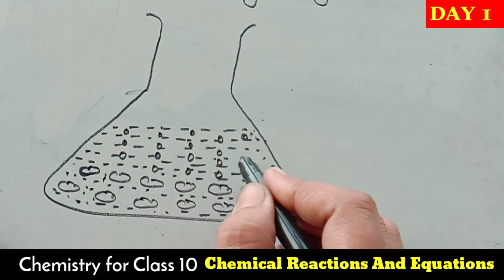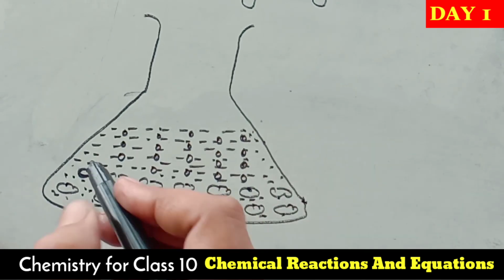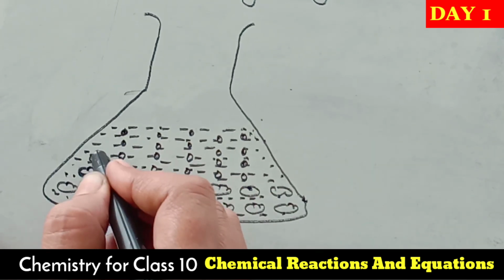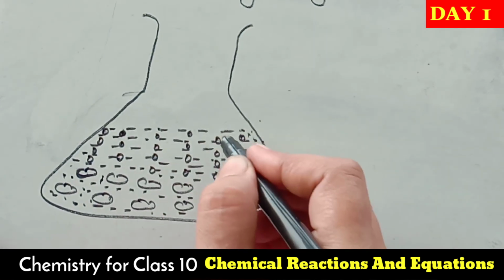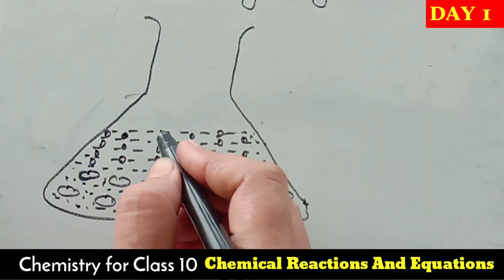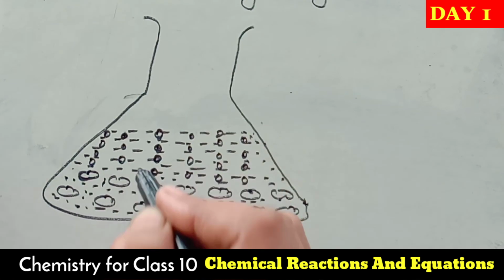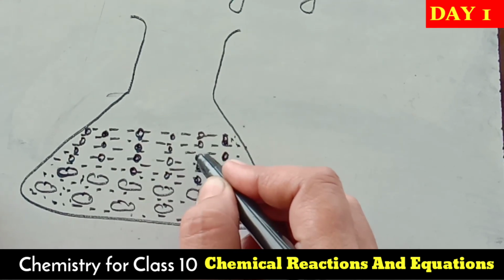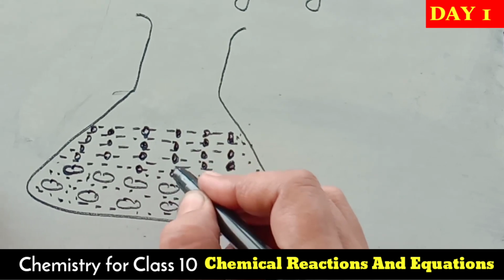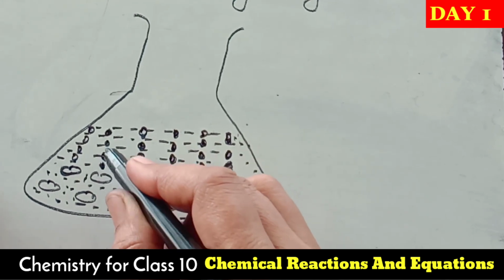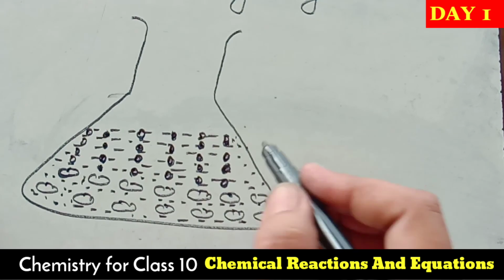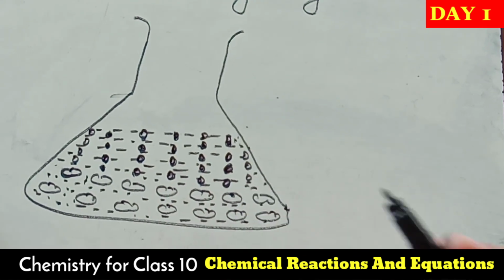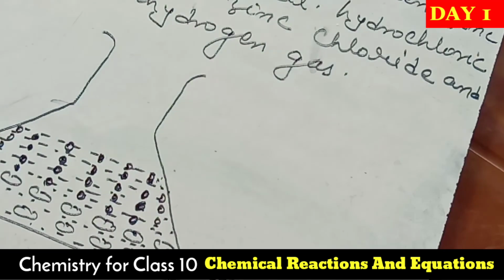What are these bubbles of? These bubbles are of hydrogen gas itself. See, this is showing the formation of bubbles of hydrogen gas. Now you can say that hydrogen gas is evolving during this reaction. How will we prove it? Is it hydrogen gas, or maybe another gas is there? So we can prove it here. That is a very interesting reaction.